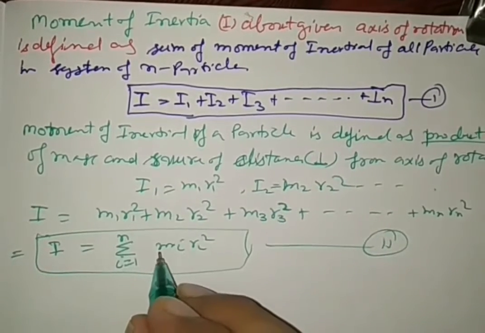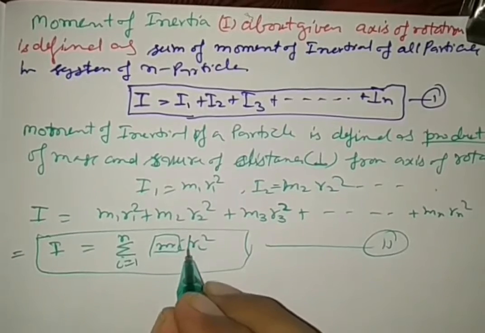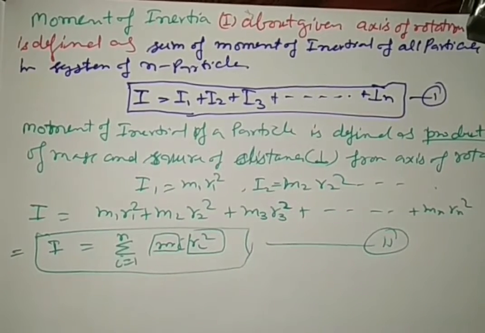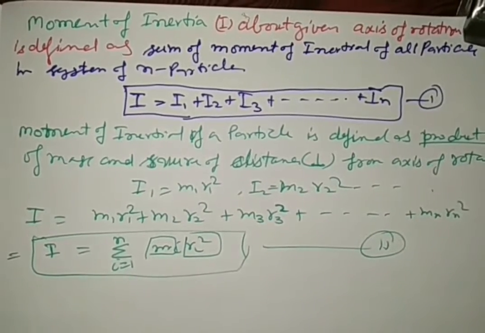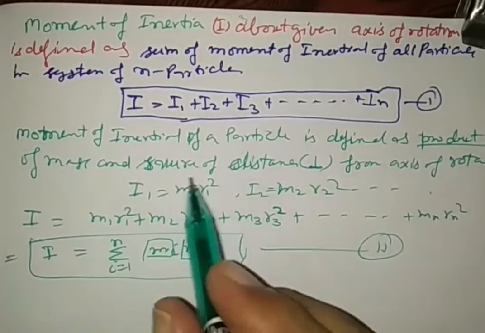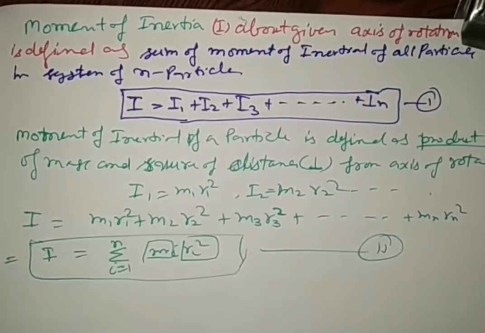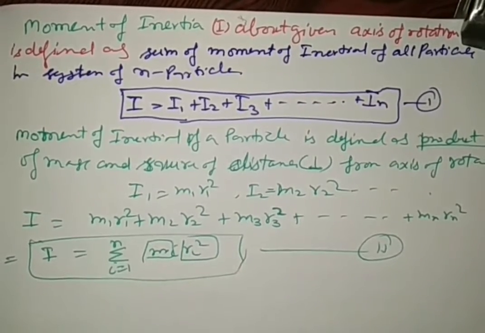So two factors are mainly responsible here in the mathematics: the mass of a particle and its distance from the axis, m_i r_i square, the square of the distance between the particle and the axis of rotation. So this distance is a perpendicular distance, or shortest distance, between the particle and the axis of rotation. Now see carefully.